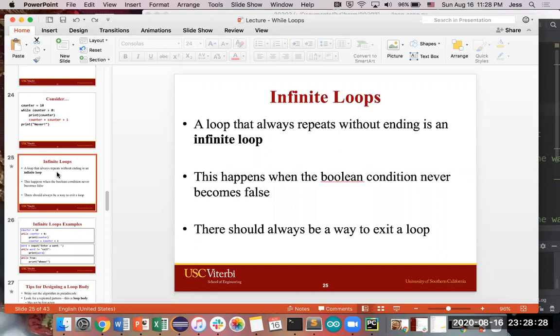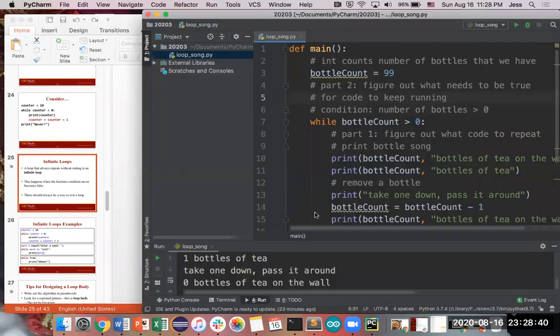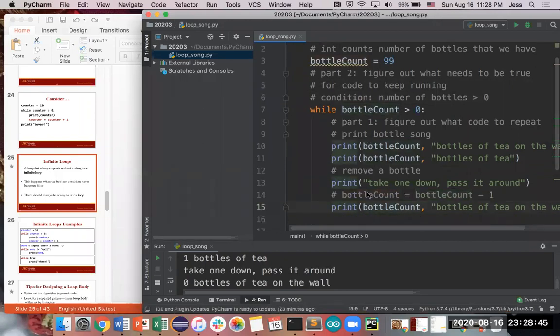And this happens when the condition that you're checking for never becomes false. The condition that you're checking for is always true. So you need to make sure that when you do write your loop, there is always a way to exit your loop. For example, a situation where we might have an infinite loop would be if we never actually updated the number of bottles we had. If we forgot to do this line over here that says, okay, now that we've had a bottle, subtract, then bottle count is always going to be 99.